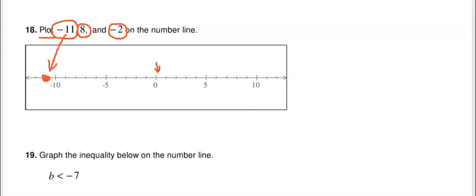Then we have an 8. I can't remember if I said a positive 8 or negative 8. So the 8 is going to start here at the 0 again, but it's a positive, so it's going to go to the right, and it's going to go all the way up to 5, then 6, 7, 8. So then this here is going to be where we plot the number 8. I guess I can just put this negative 11 here. And then the last one is negative 2. So once again, starting here at 0, you're going to go to the left. We don't want to get to negative 5. That's too far. So negative 1, negative 2, that would be right there. So we'll just plot that one, negative 2. That's all you have to do if you're plotting on a number line.